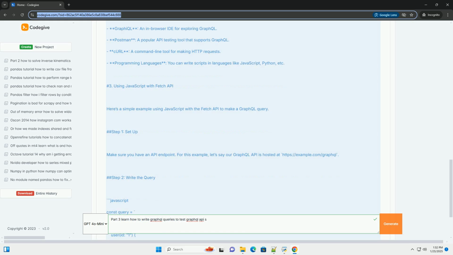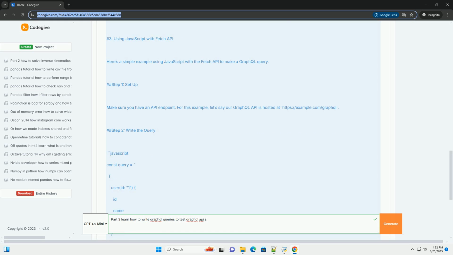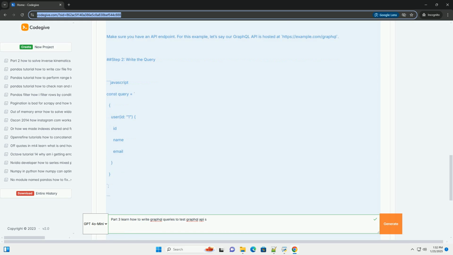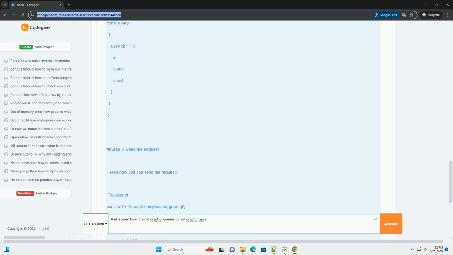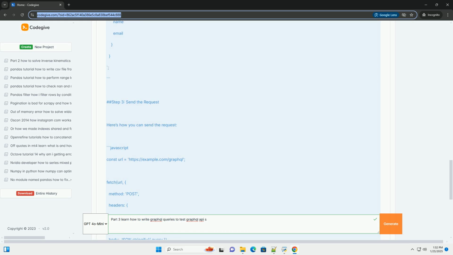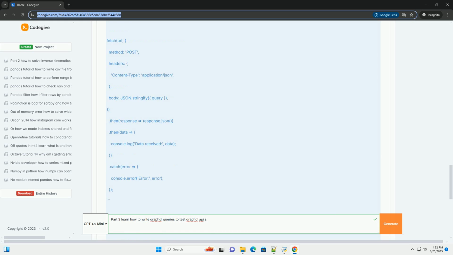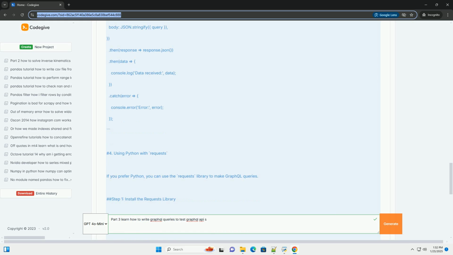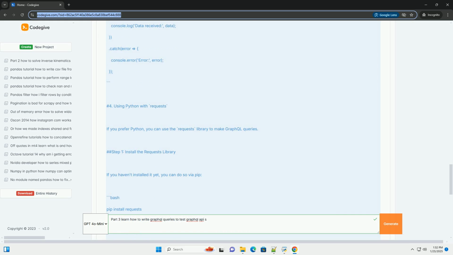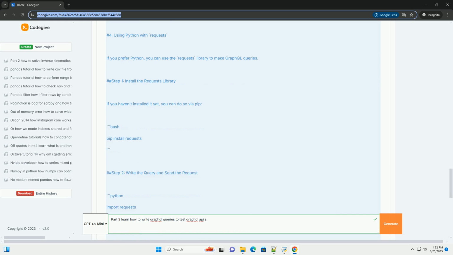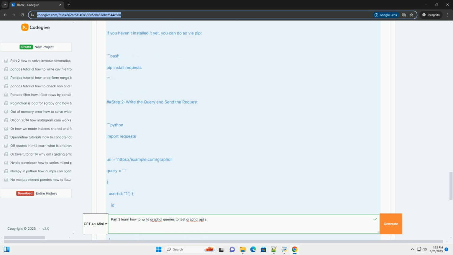What is GraphQL? GraphQL is a query language for APIs that allows clients to request only the data they need. It provides a more efficient and flexible alternative to REST APIs. With GraphQL, you send a single request and receive a structured response with the data specified in your query.